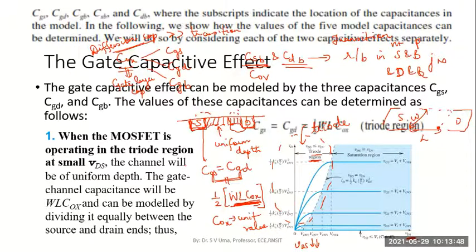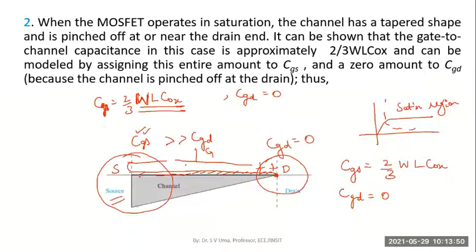Then we said, when the MOSFET operates in the saturation region, what happens? The channel gets pinched off. That means the channel depth is higher near the source, whereas as we move towards the drain, the channel width is going to become almost zero.